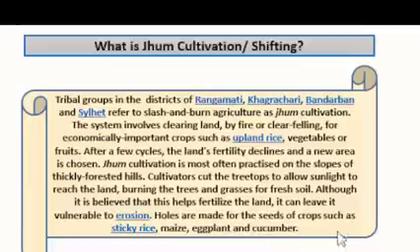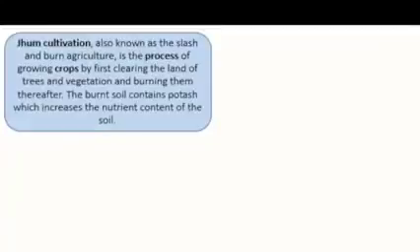So it's really a tough thing, right? So let's see how this happens. Zoom cultivation, also known as slash and burn agriculture, is the process of growing crops by first clearing the land of trees and vegetation and burning them thereafter.